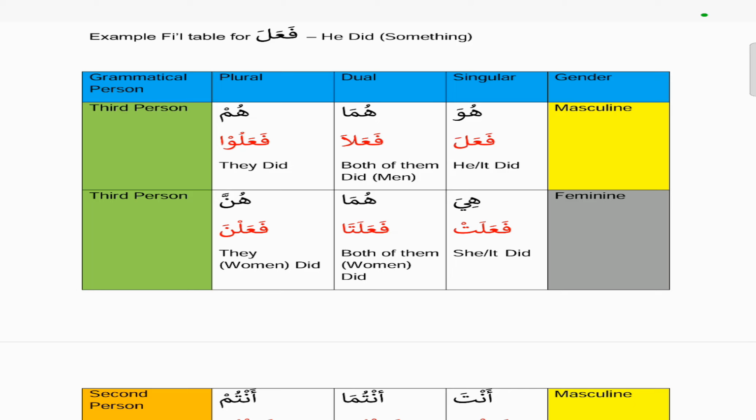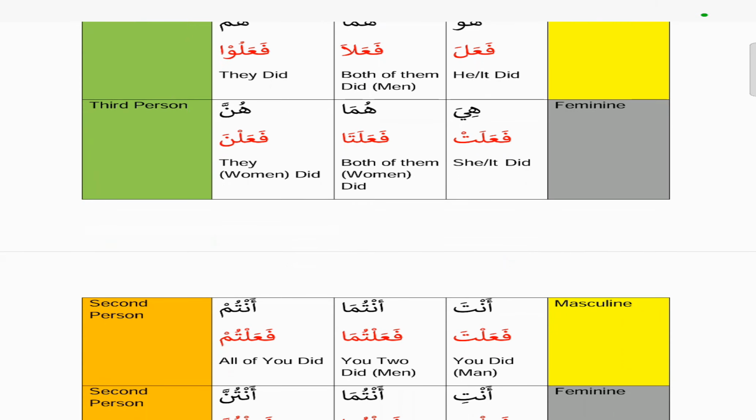Like I said before, whenever we talk about the hum, it can include men and women. You can include a group of men and women, and then you can use the hum. And for fa'ala, the hum version will be fa'alu. And then if we look at the hiya version, which is she, that would be fa'alat. That's how you say it. That means she did. And then the huma version for feminine would be fa'alata.